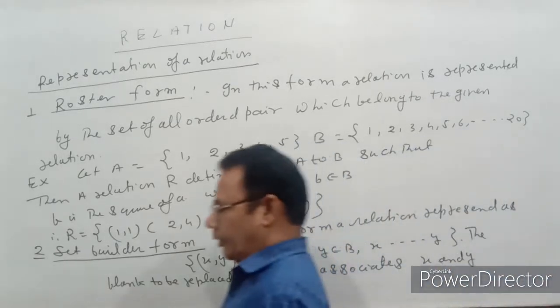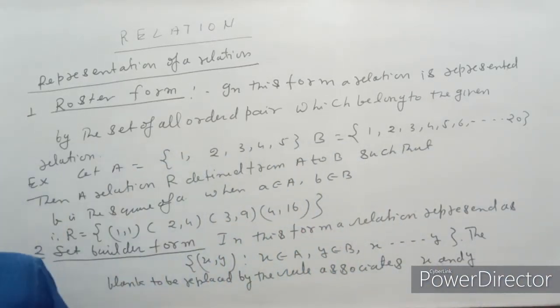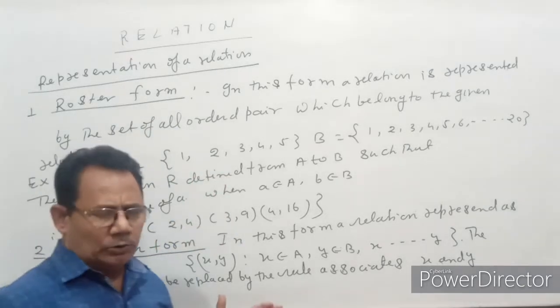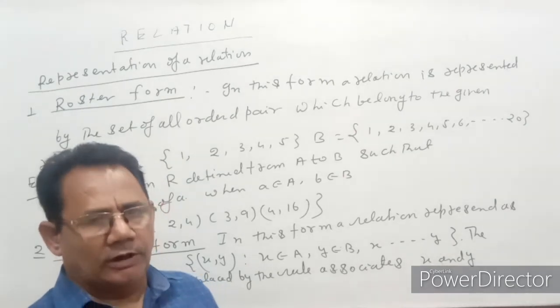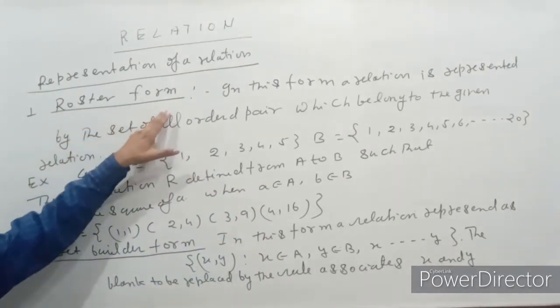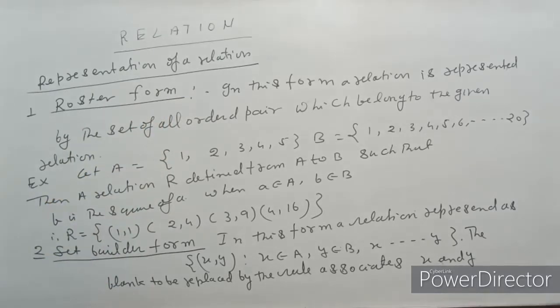Representation of a relation. How will we represent any relation? There are two forms to represent a relation. Number 1 is the roster form, like you had in sets, and number 2 is the set builder form.